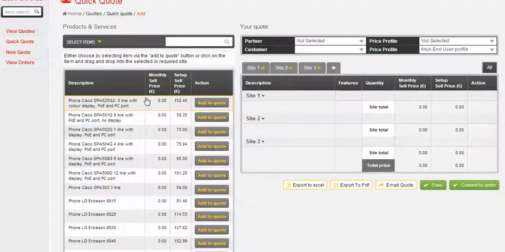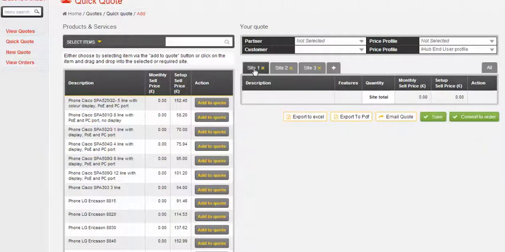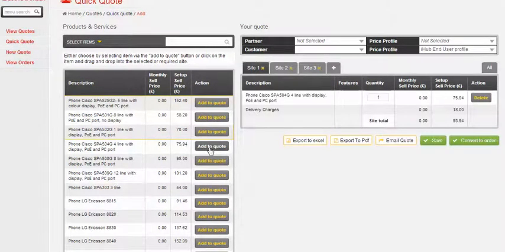There are two ways of doing this. Firstly, select the required site and then use the Add to Quote button. This will add the product or service into the site that has been selected. Alternatively, click on the required product or service and drag across to the sites on the right hand side of the screen. Release the product or service onto the site to which it should be added and which is displayed using the orange outline.